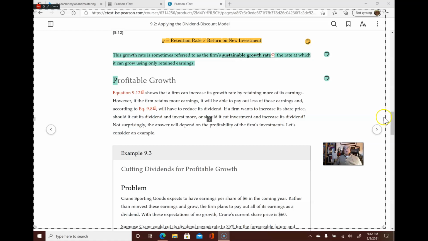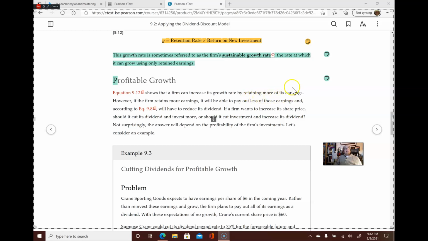What I want to talk about here is where we left off with chapter 9 on profitable growth. Equation 9.12 shows that a firm can increase its growth rate by retaining more of its earnings.